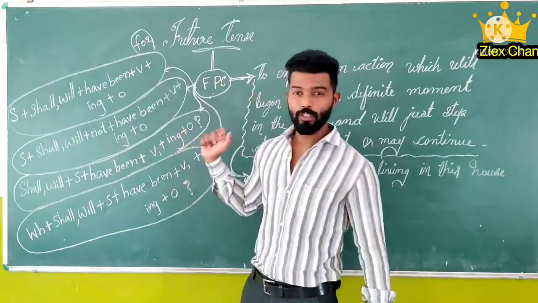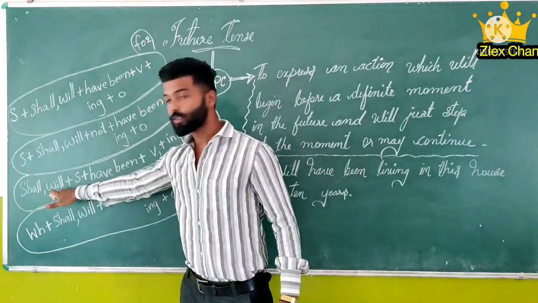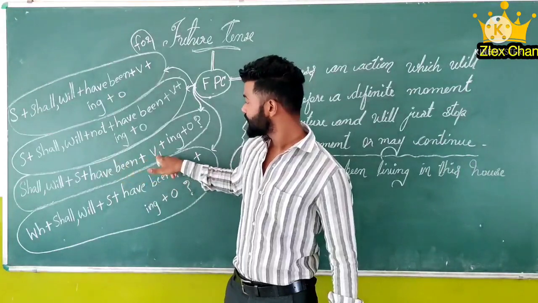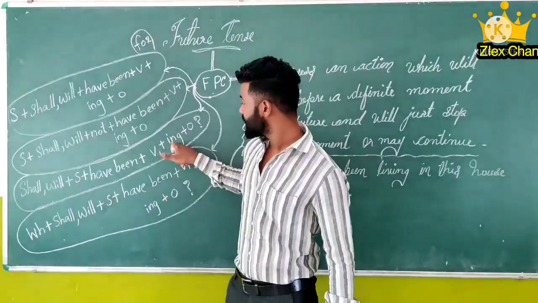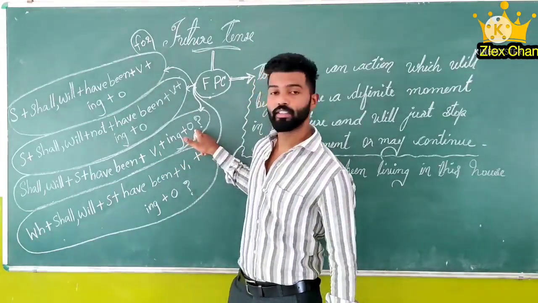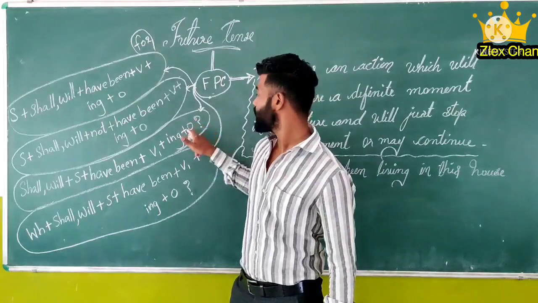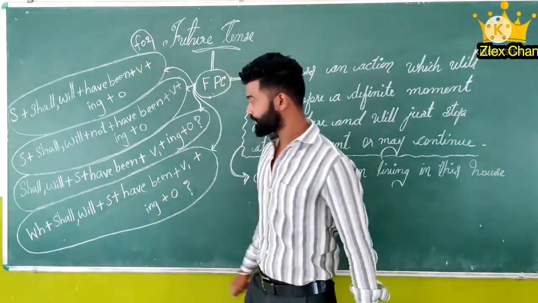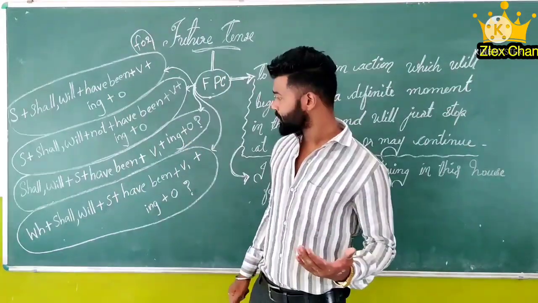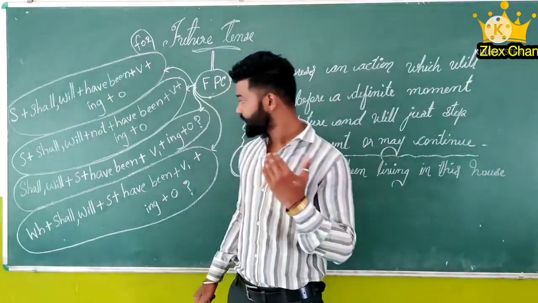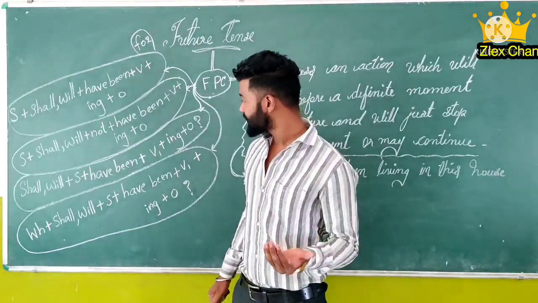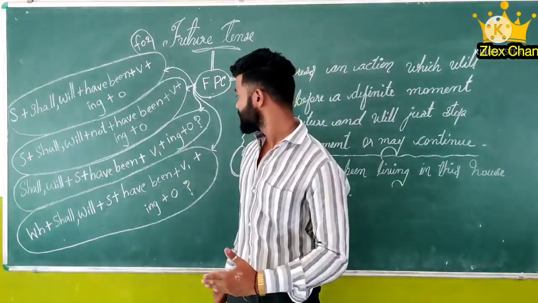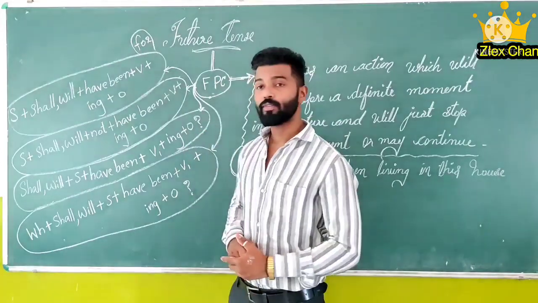Next, yes or no questions. First of all, we have to add shall or will, then subject, then have been, then verb first form plus ing, and object. Object is not necessary. If it is necessary, you can keep it. Okay. Then the example I will say: will you have been staying in Churu or in Rajasthan for 5 years?